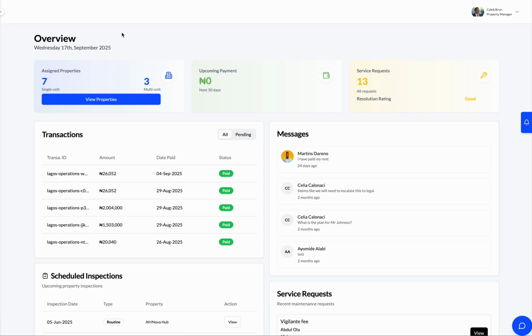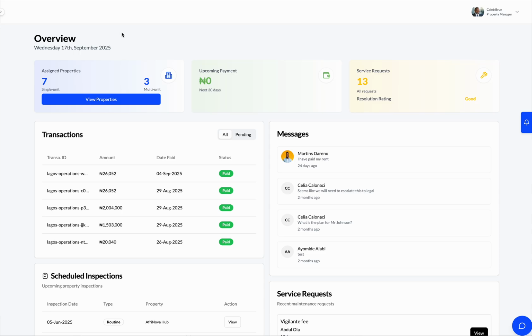So as you assign properties to your property managers, if a property manager leaves, all you need to do is reassign those properties to another new property manager, and they get the entire message history, inspections, audit trail, every single thing, so it's just a continuation.